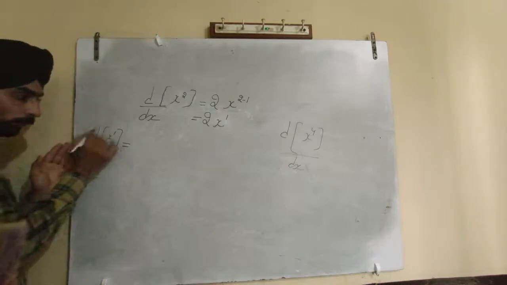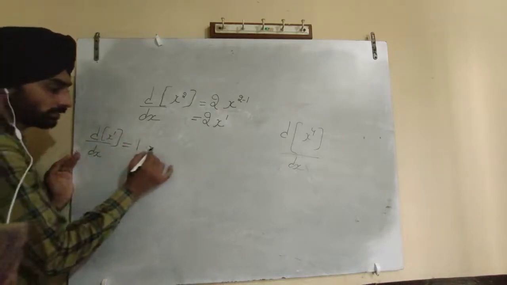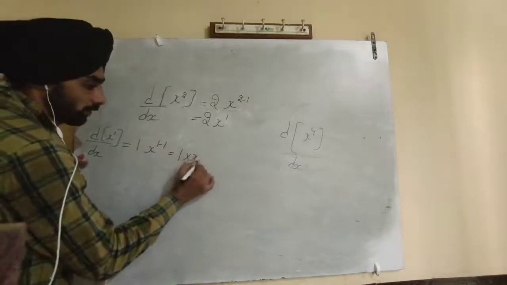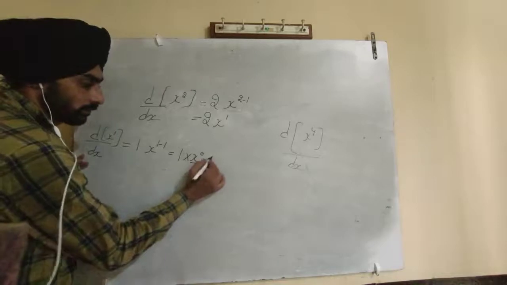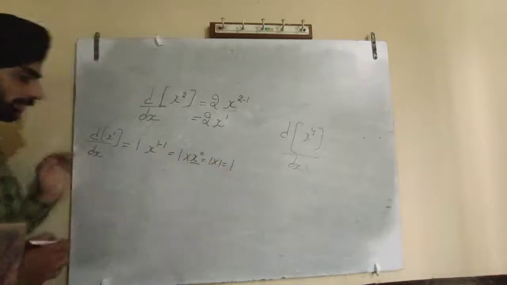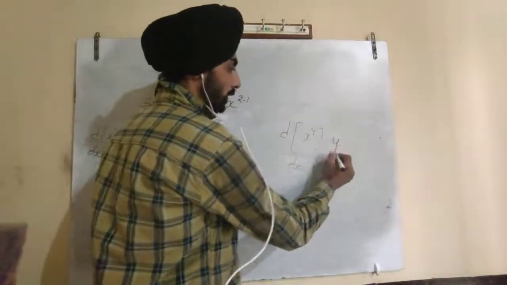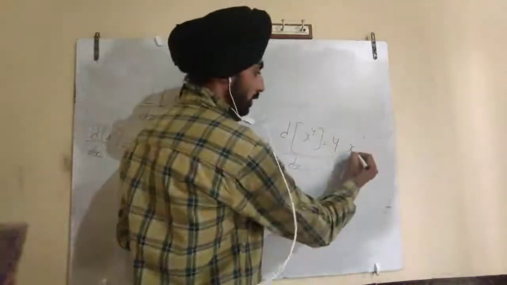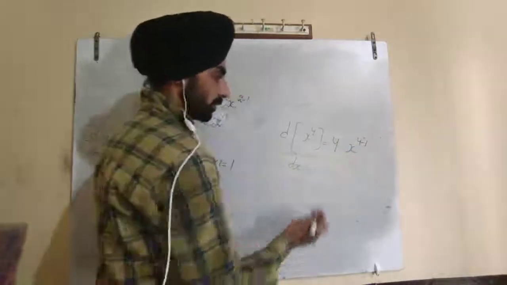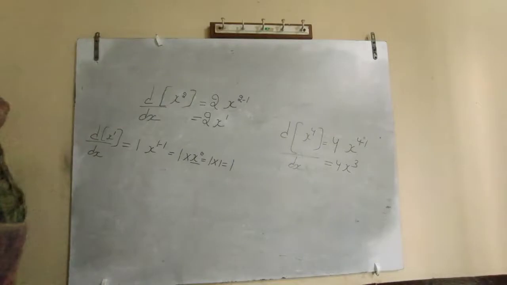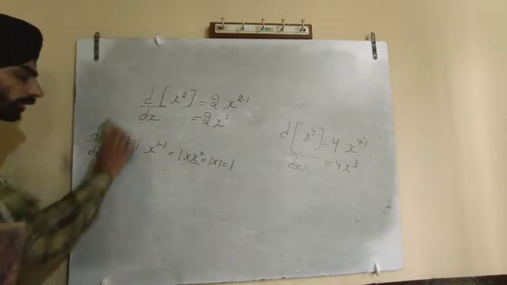Here, what will be the value? 1 will come outside and x will have power 1 minus 1. So it is 1 into x to the power 0, and x to the power 0 is 1. So it will be 1. dx by dx is 1. I have told you, first of all, the power will come outside and the variable's power is reduced by 1. Here the answer is 4 into x to the power 3. So this is the concept, this is the rule of differentiation. We have to remember this. I think I told you something wrong earlier. Now it's correct. Now we are doing that numerical again.